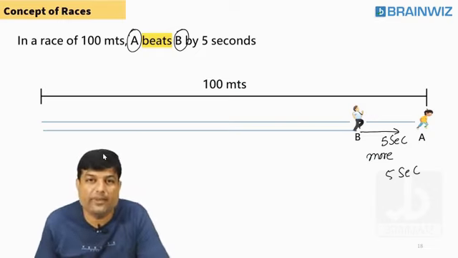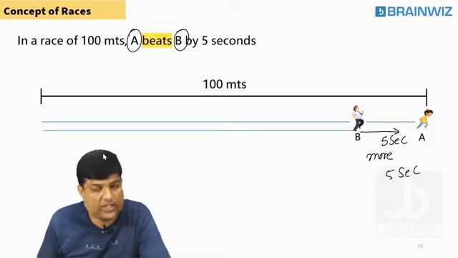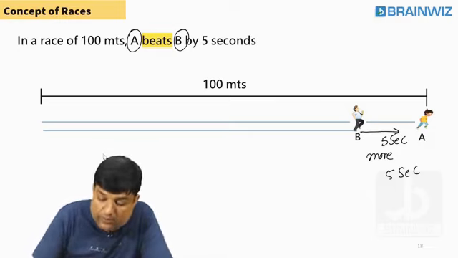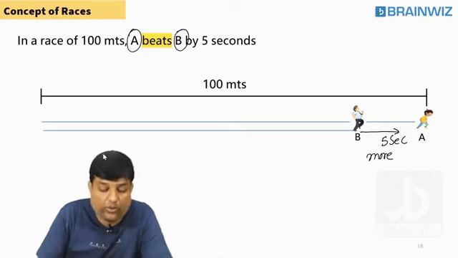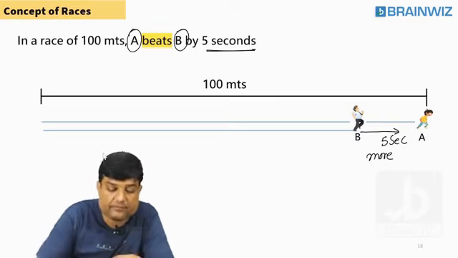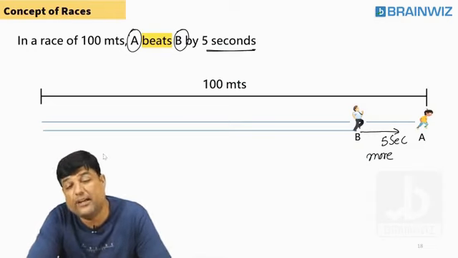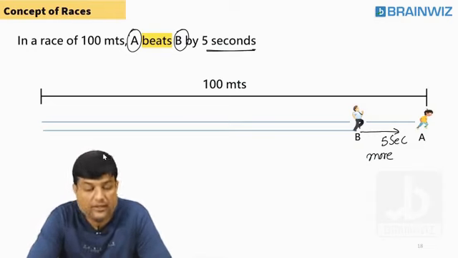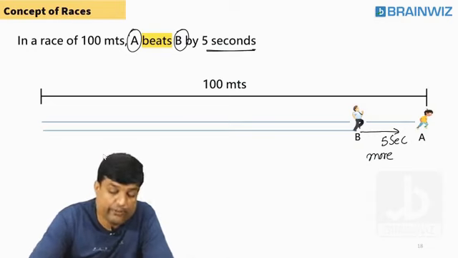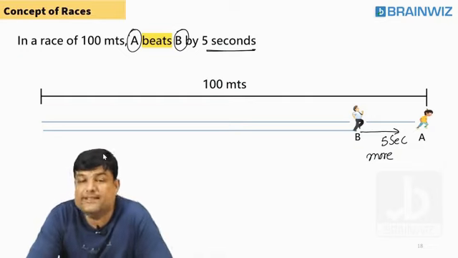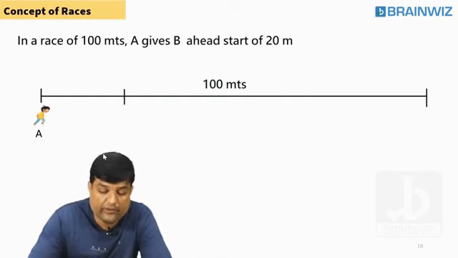Are you understanding, everybody? Is that fine? Chaliye. Let's sort of move forward. What is this thing? This is 5 seconds more. Why seconds more? He told you he beats by 5 seconds. Time taken by B to reach A is more 5. Extra 5 seconds B has to take to reach the finishing line. Following, everybody? This kind of beating by time is also there. Beating by distance is also there. Let's sort of go for the next one, everybody.